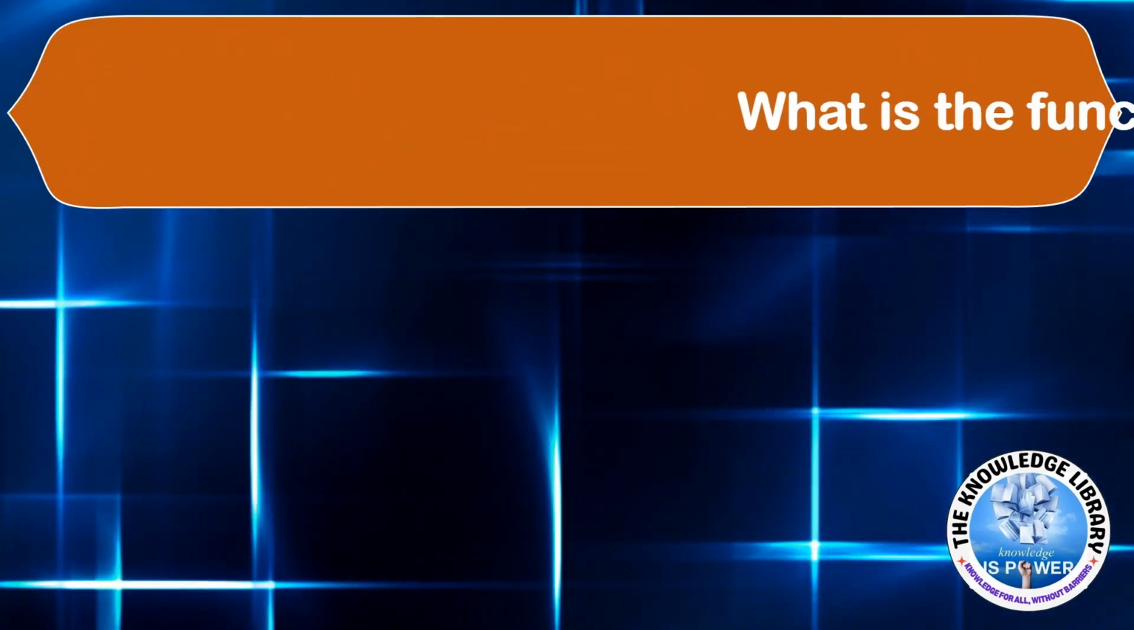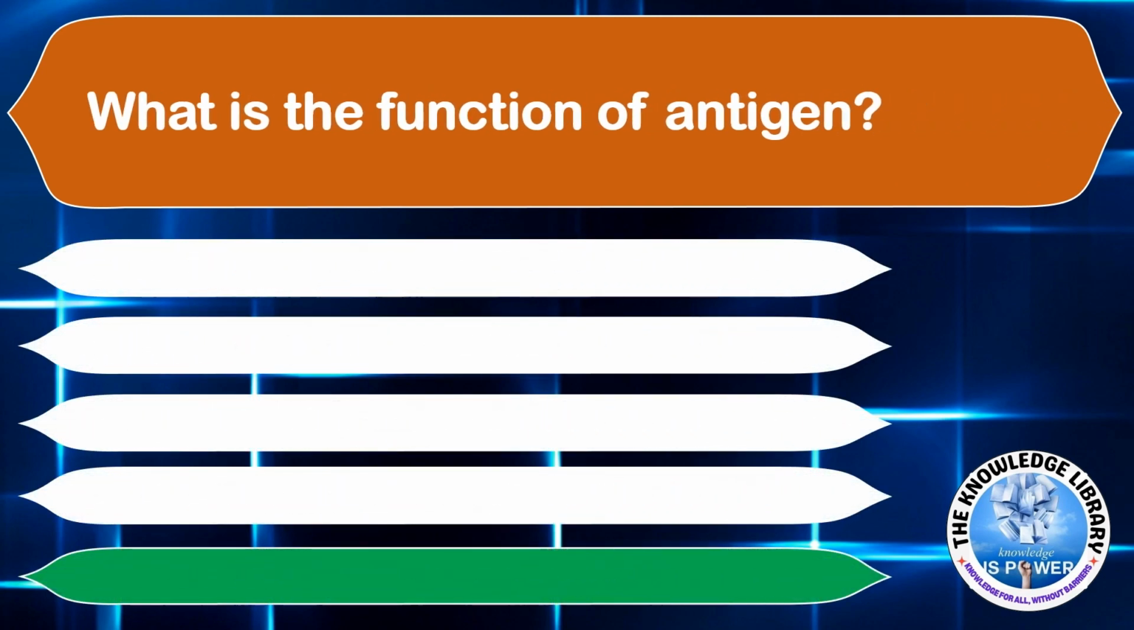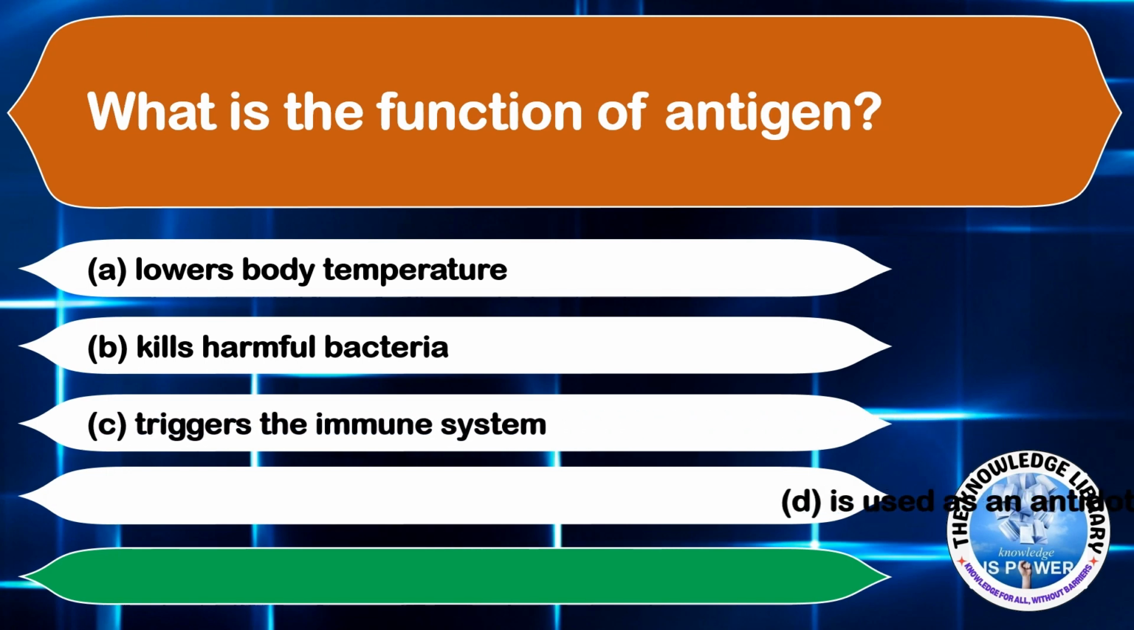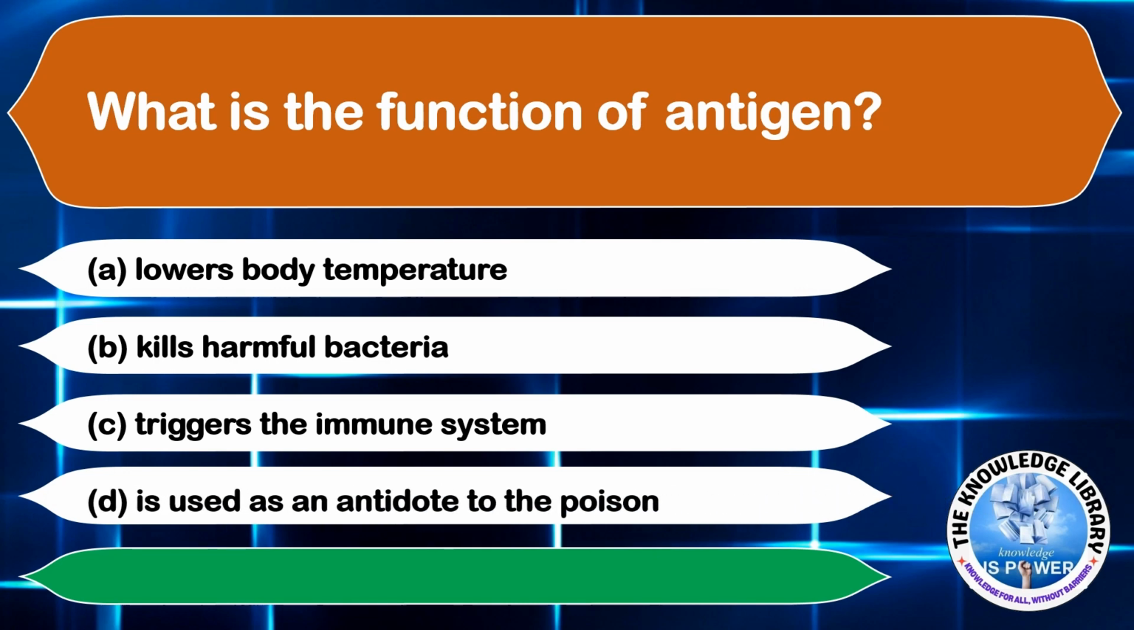Moving on to the next question. What is the function of antigen? Option A, lowers body temperature. Option B, kills harmful bacteria. Option C, triggers the immune system. And option D, is used as an antidote to the poison. The correct answer is option C, triggers the immune system.